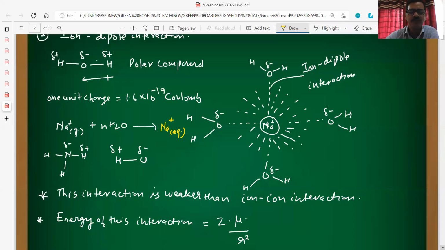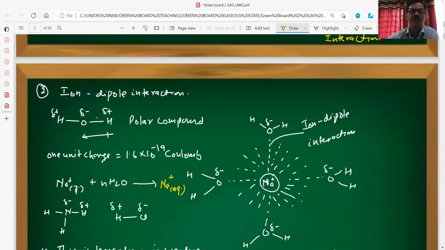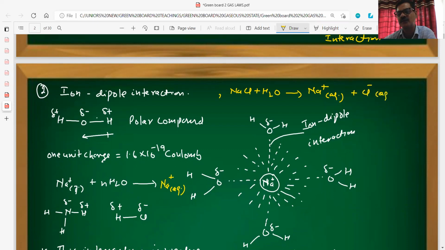Suppose we want to dissolve NaCl. NaCl has Na positive and Cl minus. When NaCl is dissolved in water, Na positive is associated with many water molecules. Similarly, Cl minus will also be associated with many water molecules.